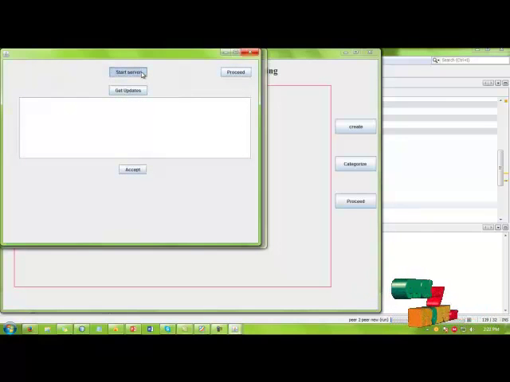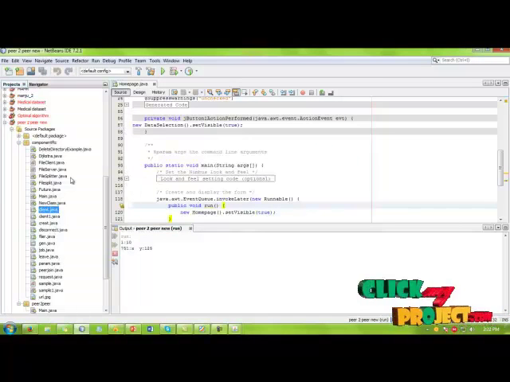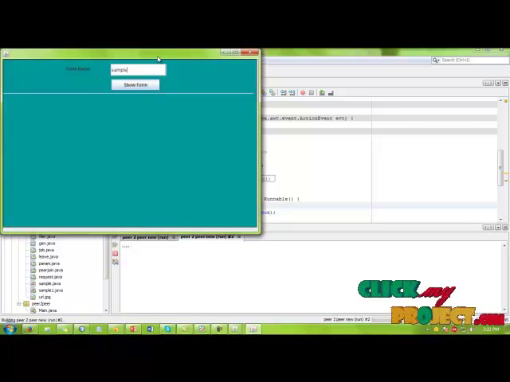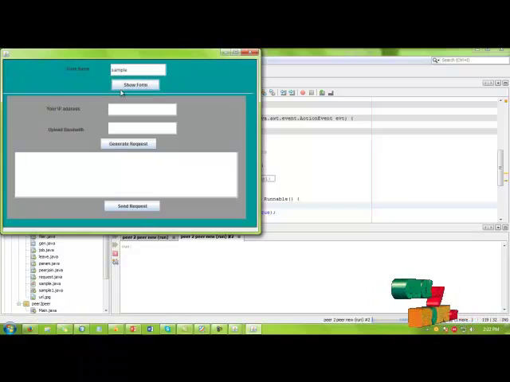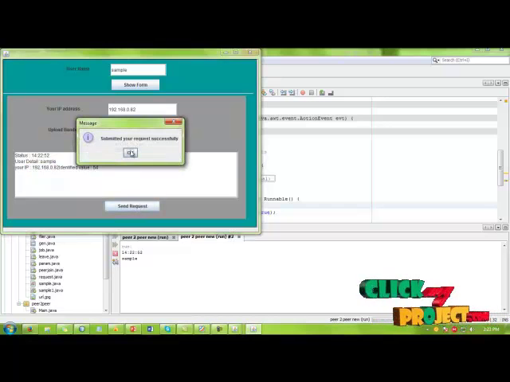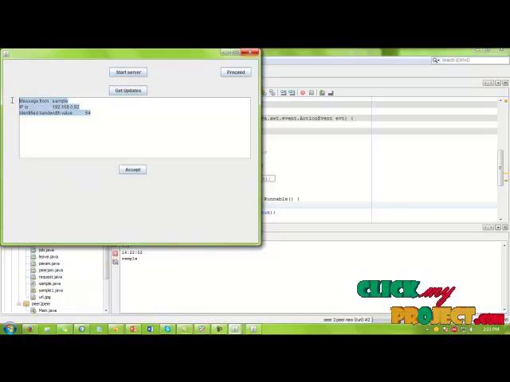Proceed. First start the server and then run Client.java. Here enter any name, enter your system IP address, and enter the bandwidth for the process. Get request. Here we get the status: your username, the user details, IP address, and the user-defined bandwidth. Click send request. The request will be sent and the server gets the update.